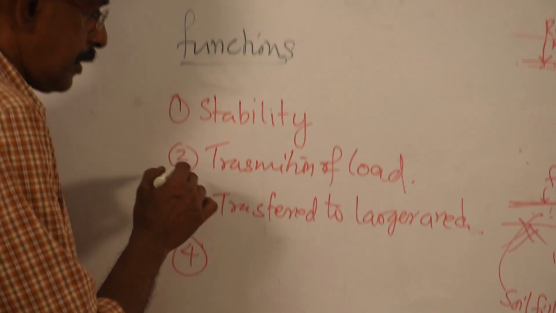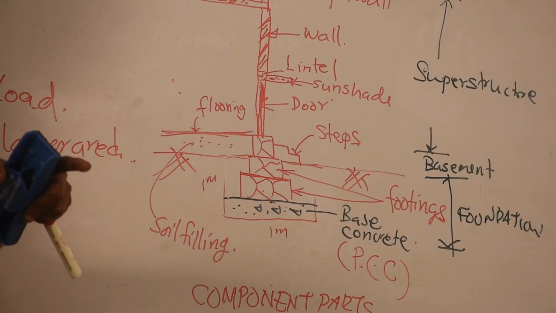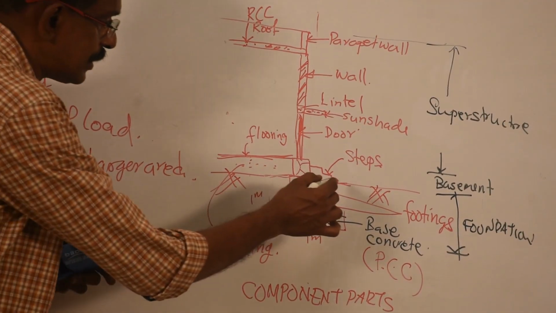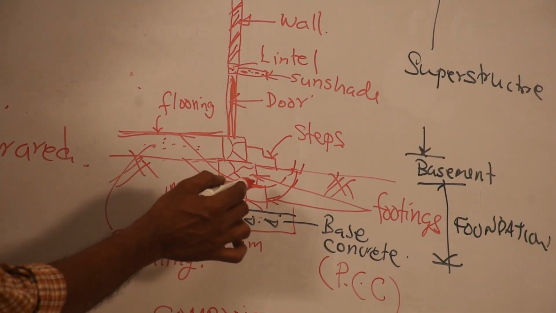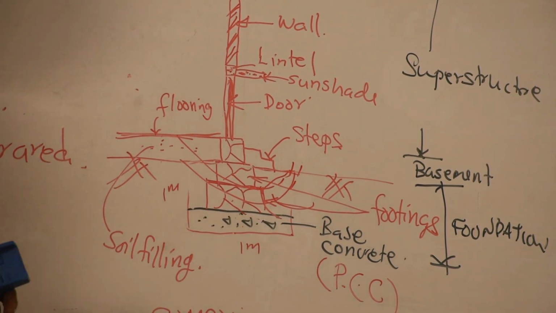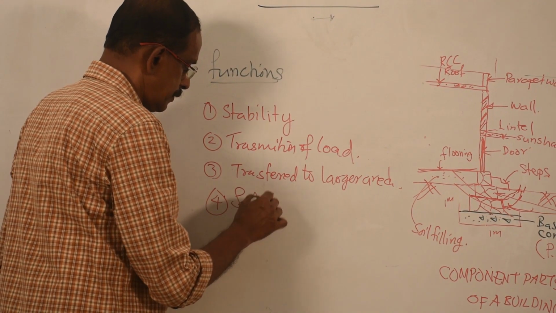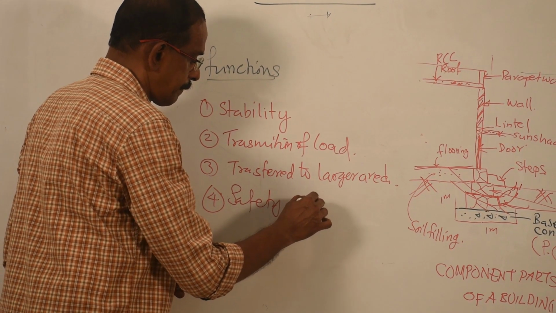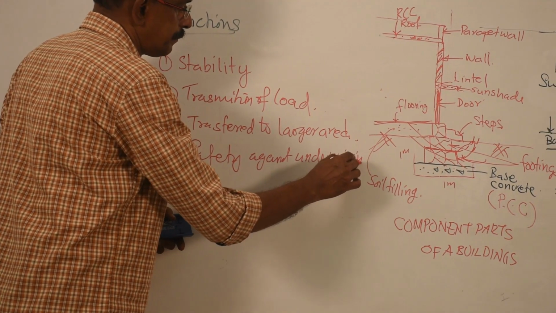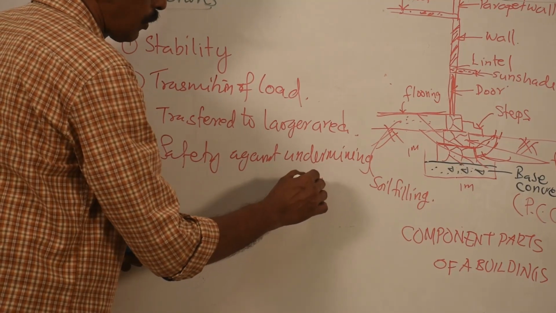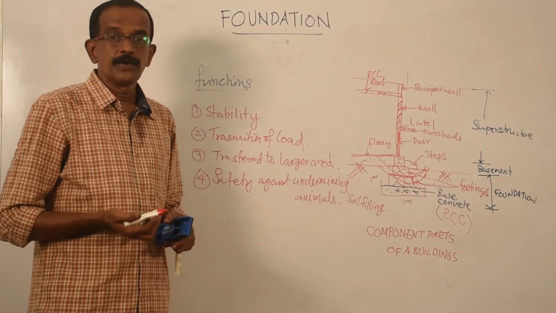And as you know, if this foundation is not there, these rats and rabbits, they may dig a hole, and they will get into the building. So if this strong foundation is there, by seeing this, it may take another part. That is also a purpose: safety against undermining animals or burrowing animals. So these are the functions of foundation.